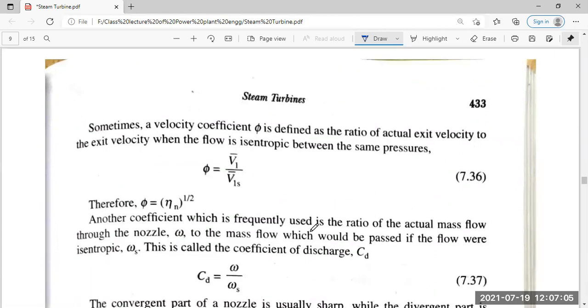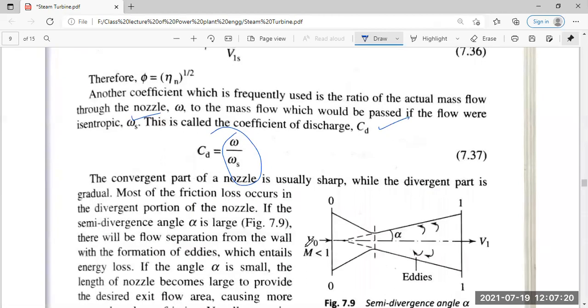Another coefficient which is frequently used is the ratio of the actual mass flow omega to the mass flow which would pass with isentropic flow, omega s. This is called the coefficient of discharge, CD. CD is given by omega divided by omega s itself. The convergent part of the nozzle is usually short and the divergent part is gradual. Most of the friction losses occur in the diverging portion of the nozzle.